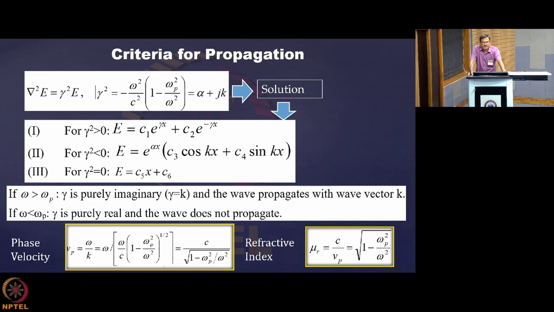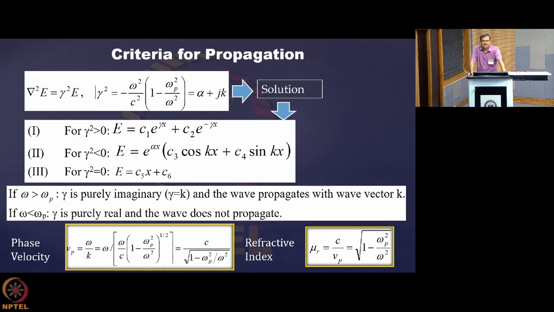So you get an expression for the propagation velocity of the wave, that is the phase velocity, Vp equal to omega by k, and that becomes omega by square root of 1 minus omega p square by omega square, and of course omega by c is multiplied with that.